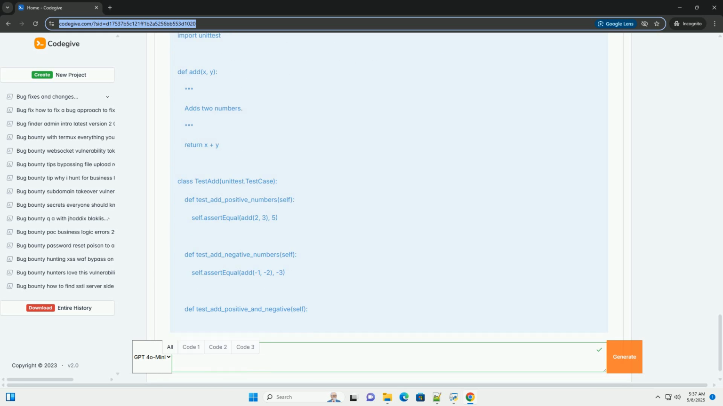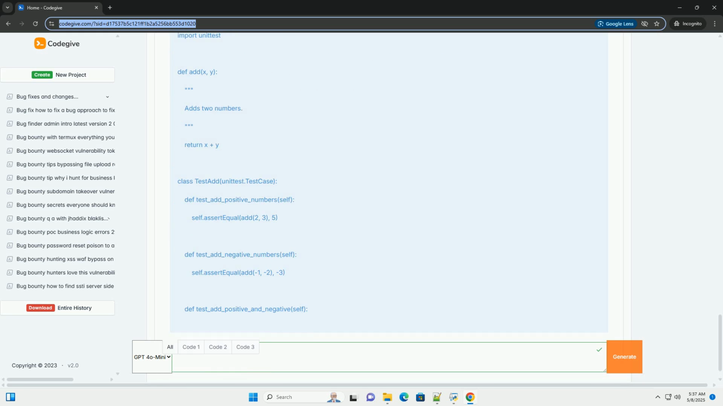4. Testing. Write unit tests. Test individual functions or classes in isolation. Write integration tests. Test how different components of the system work together. Write end-to-end tests. Test the entire system from the user's perspective. Use test-driven development, TDD. Write tests before writing the code. This helps you think about the design and requirements more clearly.